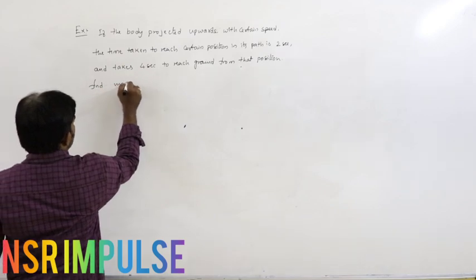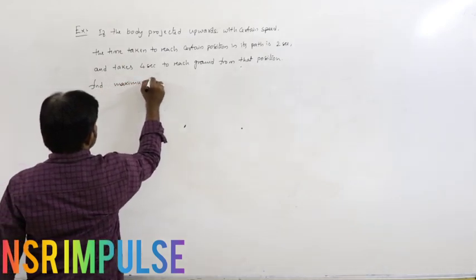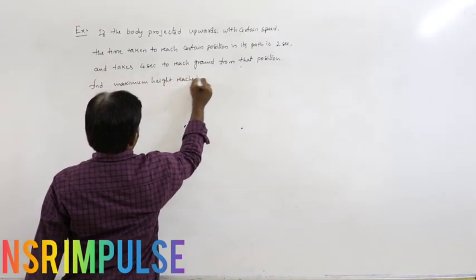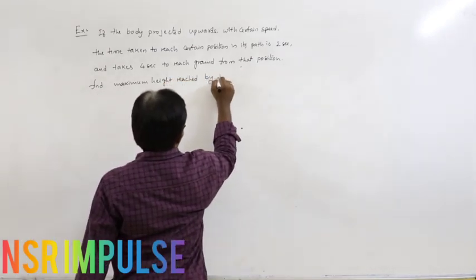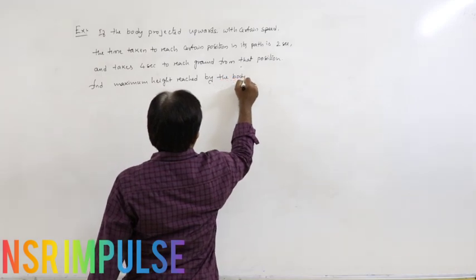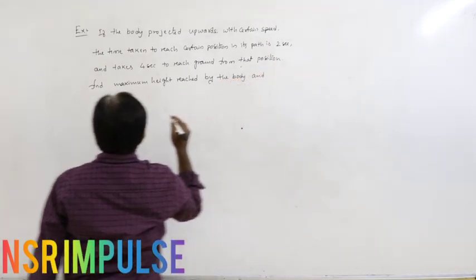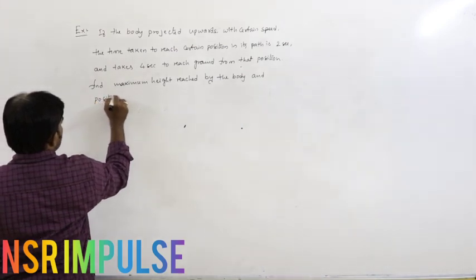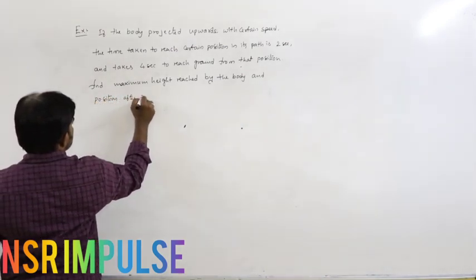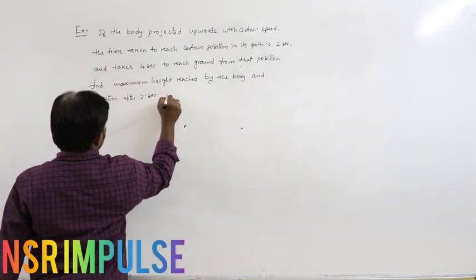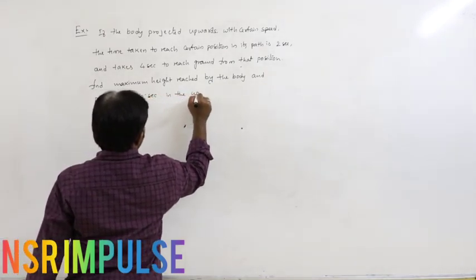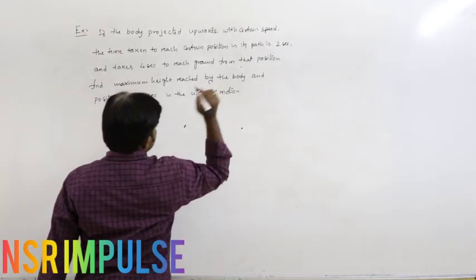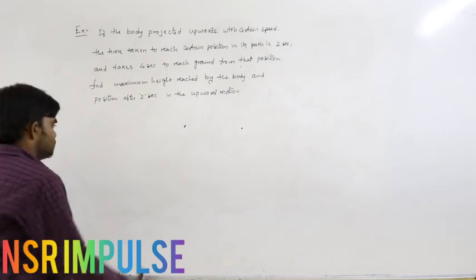The condition is: find the maximum height reached by the body, and the position after 2 seconds, the position at 2 seconds in the upward motion.